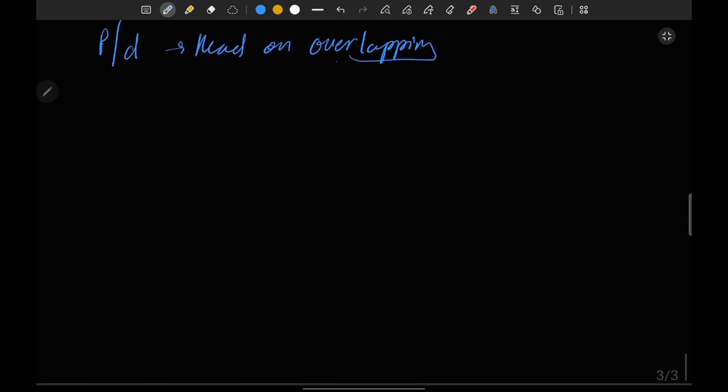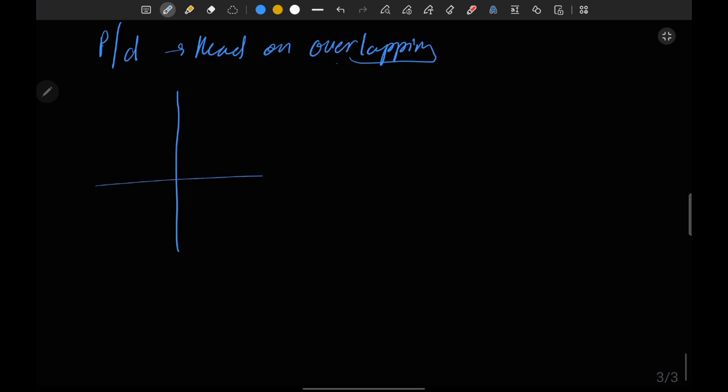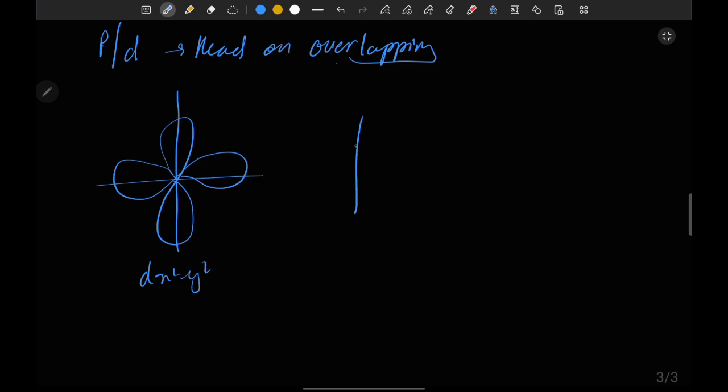So this is d x square y square, and we have a p orbital. Most probably this is the x and y direction.